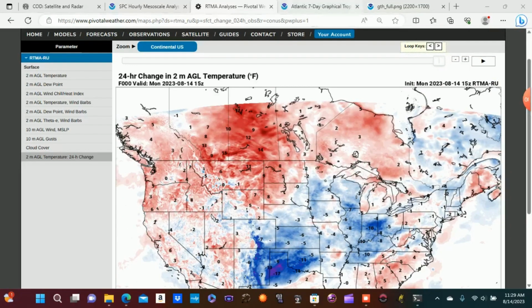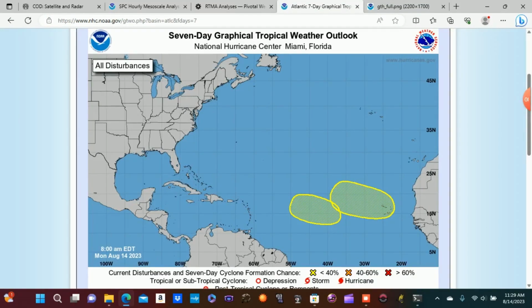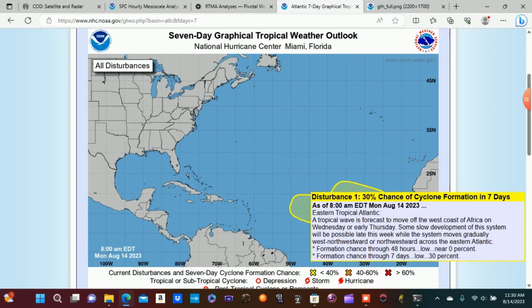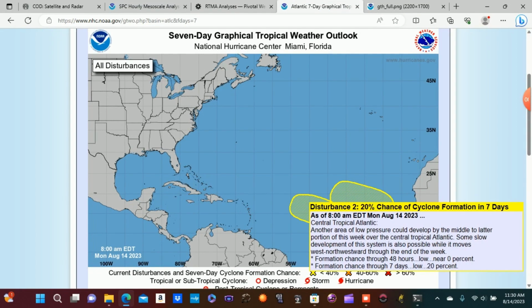And so now we're going to look into the tropics. So this is the National Hurricane Center 7-day tropical weather outlook. And they are watching a couple of disturbances for this week. The first one they're watching is a tropical wave that's going to be moving off the coast of Africa later this week, and some slow development of that system is possible over the next 7 days. And then the second area they're watching is an area of low pressure that could develop later this week, and under the right conditions, we can end up getting a tropical system out of that later this week.